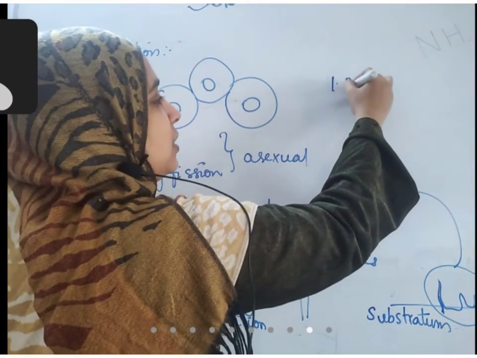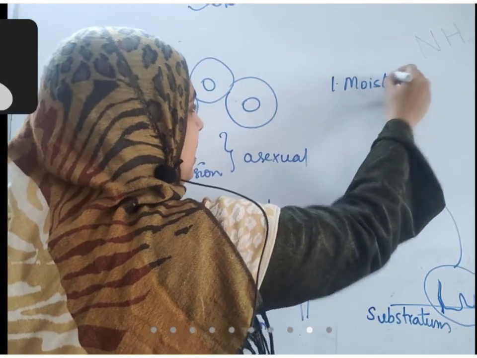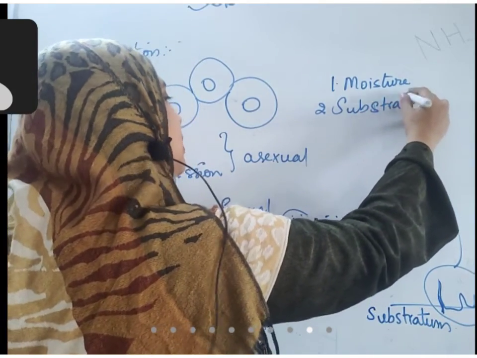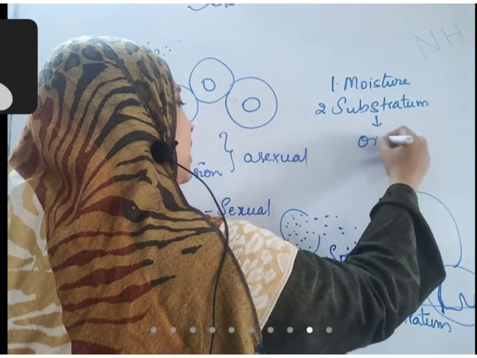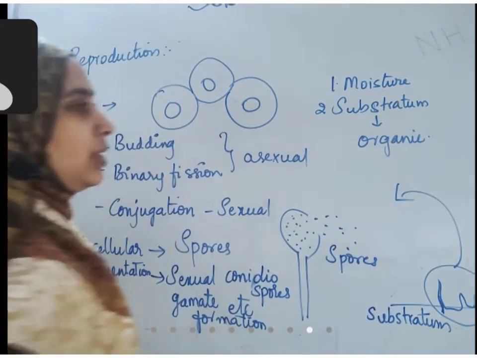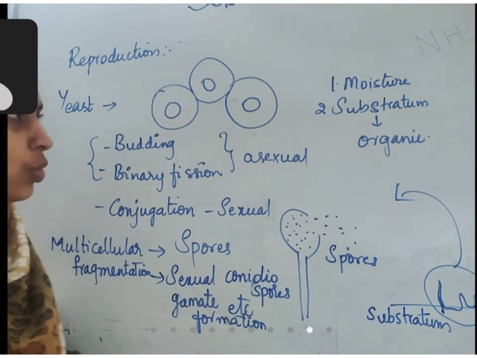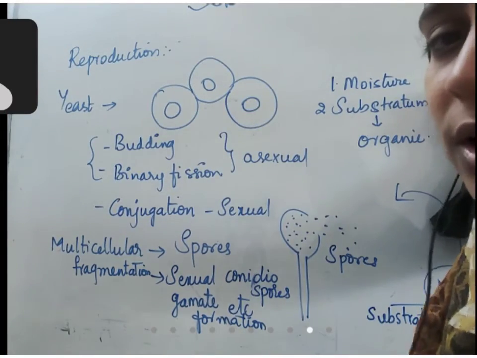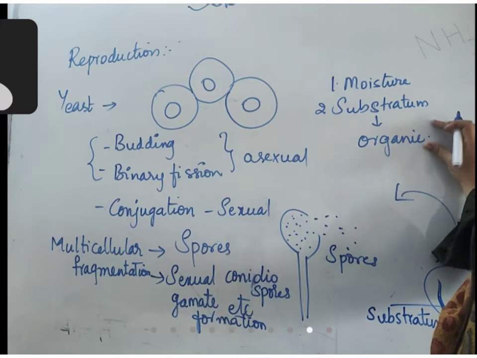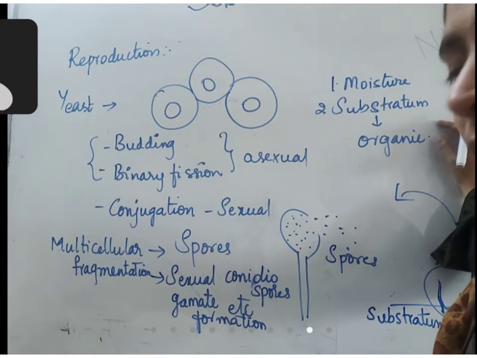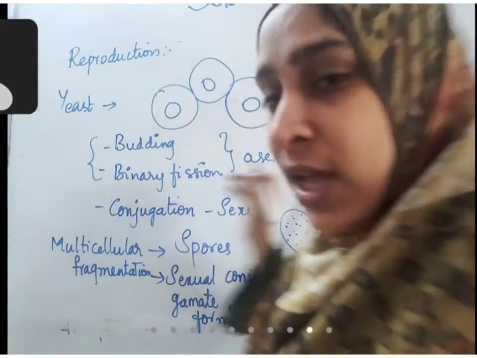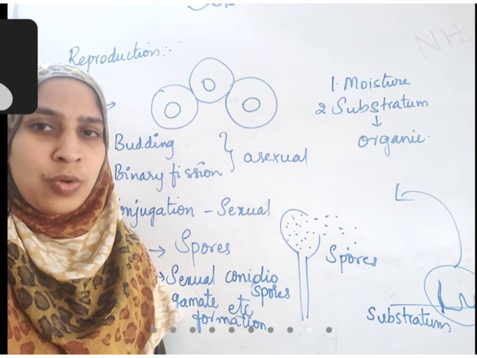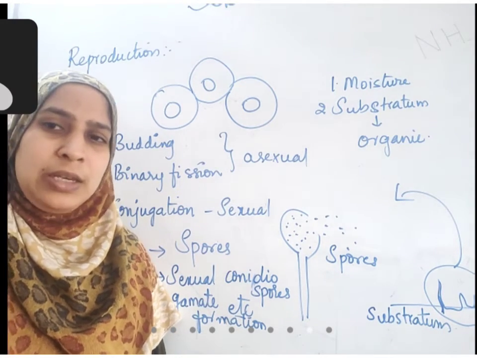For growth, fungus needs moisture and a substratum. The substratum should be organic. This is the basic requirement for the fungus to grow. Moisture should be there for growth. Substratum means any surface on which the fungus can grow. It should be organic, because from this only it is obtaining nutrients. So it can be any fruit, bread, rice, anything like that. Even pickles, you can see there is a growth of fungus. So it can be any organic surface.